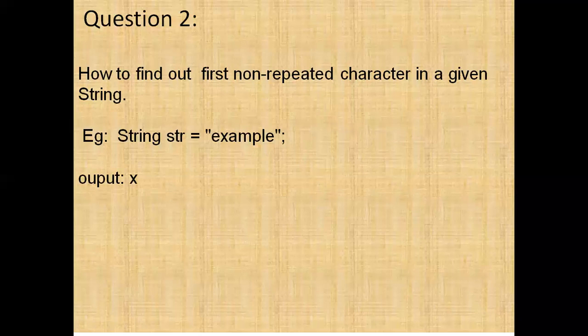One more solution is there: by using a for loop, you can iterate the entire string. That is also on our channel. If possible, I'll try to give that program in the description as well. And they asked me what the time complexity is and this kind of thing.